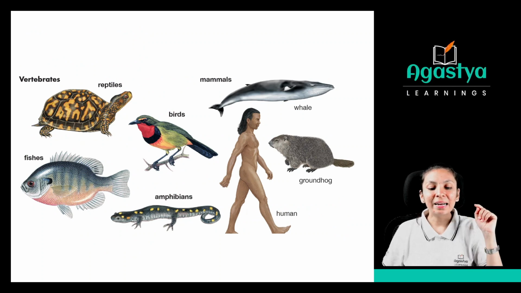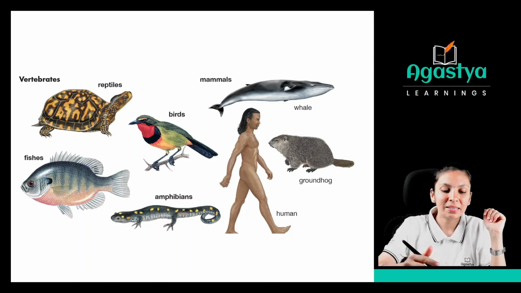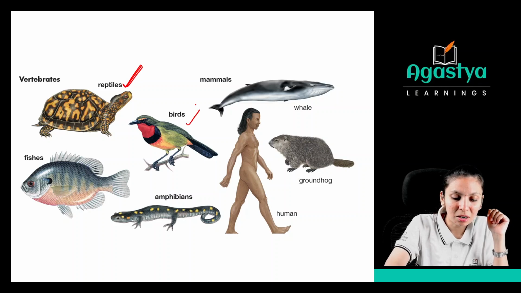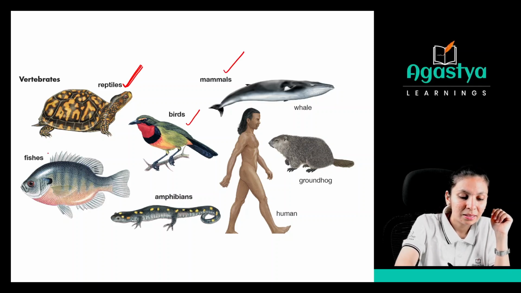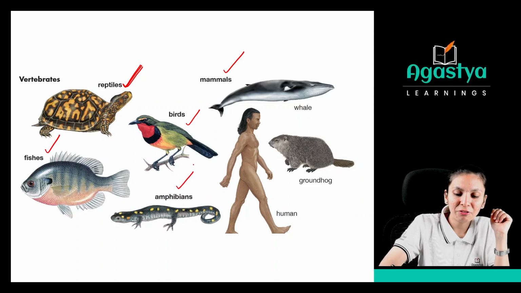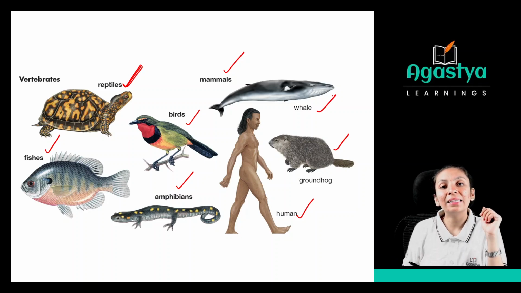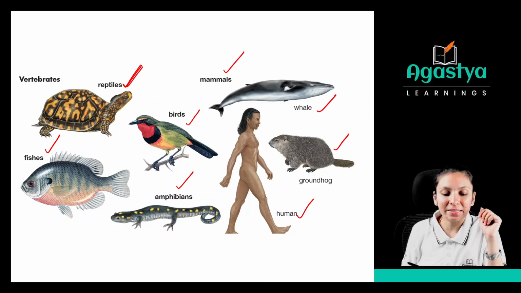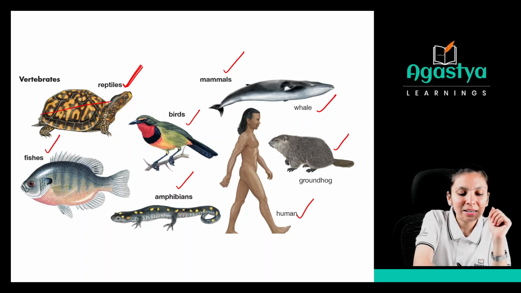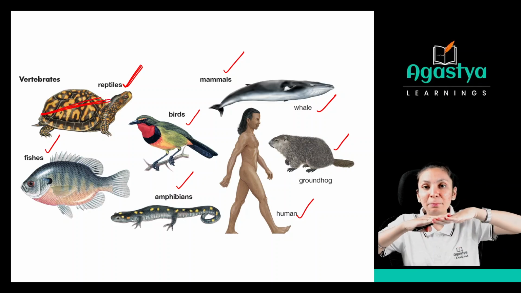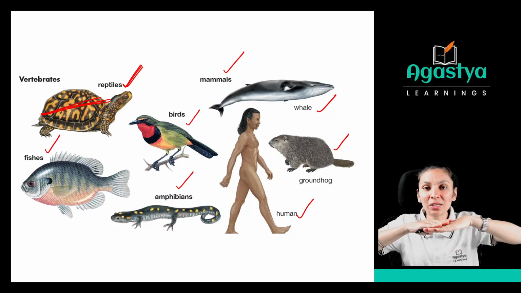But these are the different organisms or examples of the vertebrates. See, reptiles, right? Then birds, mammals, fish, amphibians, and humans, groundhog, whale. So all these things are examples of the vertebrates. Can you see this turtle also has a backbone-like structure so that it can stand straight.